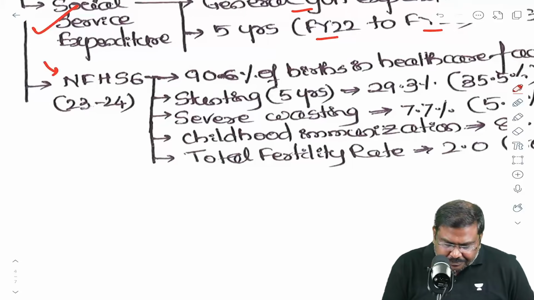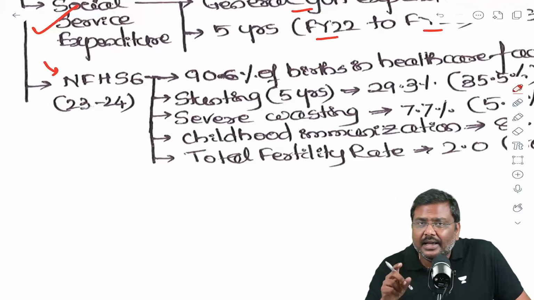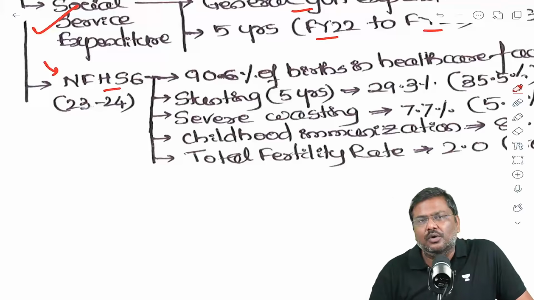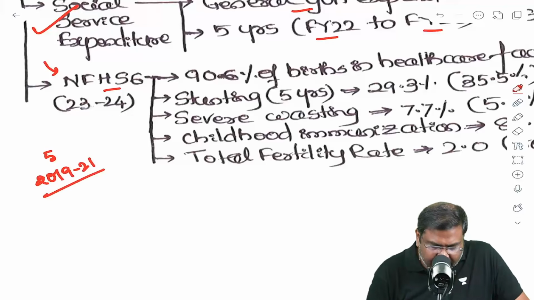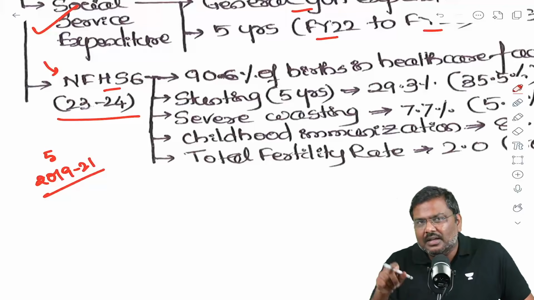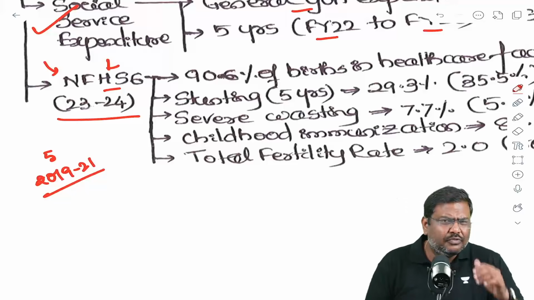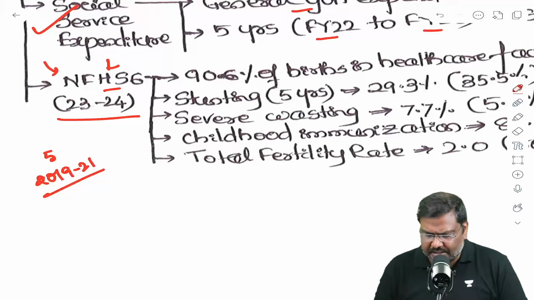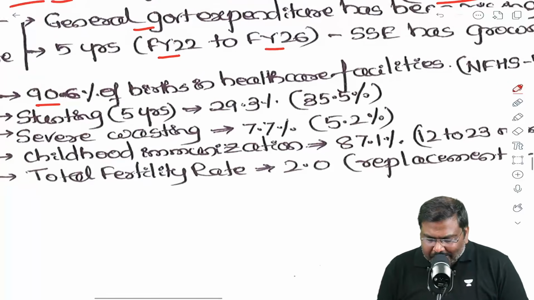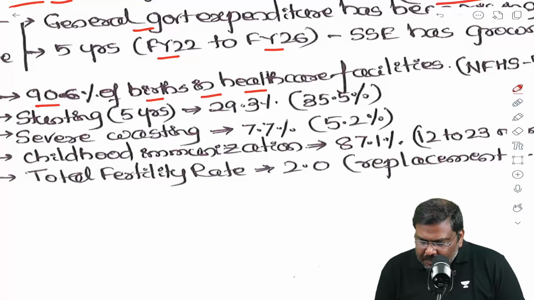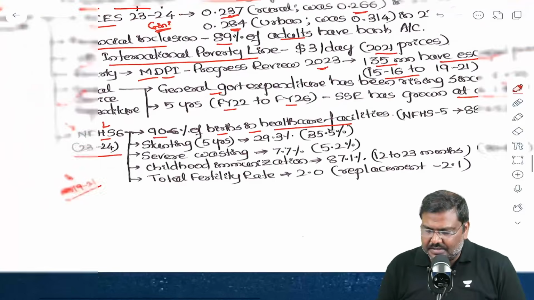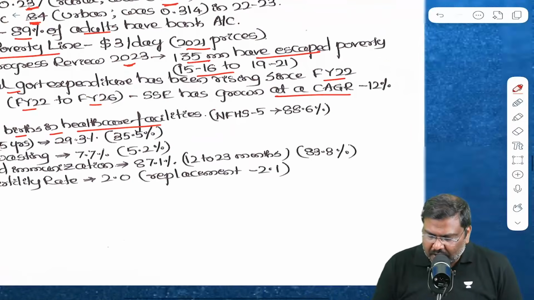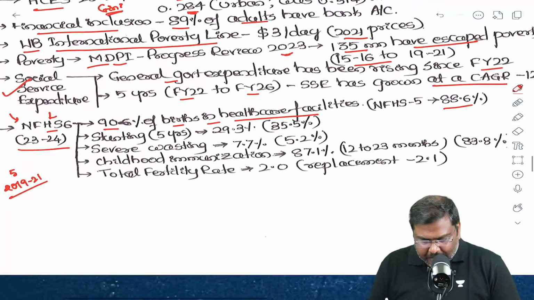Now, apart from this, National Family Health Survey, the sixth round. A lot of you will have data of NFHS 5, that is for 2019 to 2021, but use the updated data for 23 and 24, which was published very recently, May 2026. According to this, 90% of the births in India are taking place in healthcare facilities, institutional deliveries. That is an improvement, by the way, because earlier it was 88%.